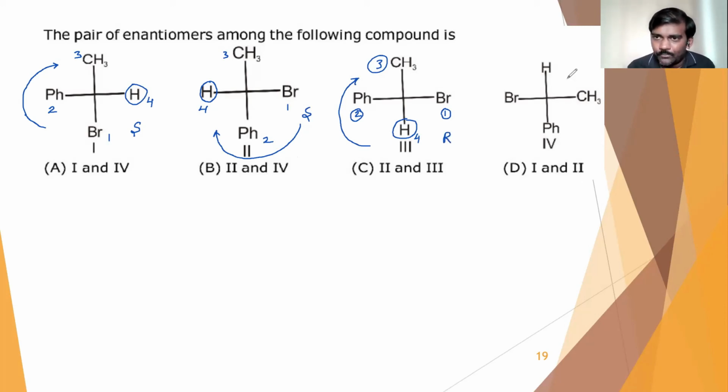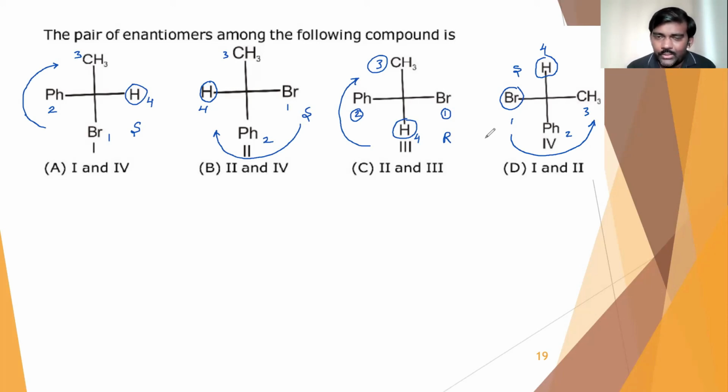Next, we'll check the fourth compound. Here also hydrogen is on the vertical axis, that is the fourth priority group. Bromine is the first priority, phenyl second priority, and methyl third priority. So it is in anti-clockwise manner. Anti-clockwise means S configuration. So now we have the R and S configurations.